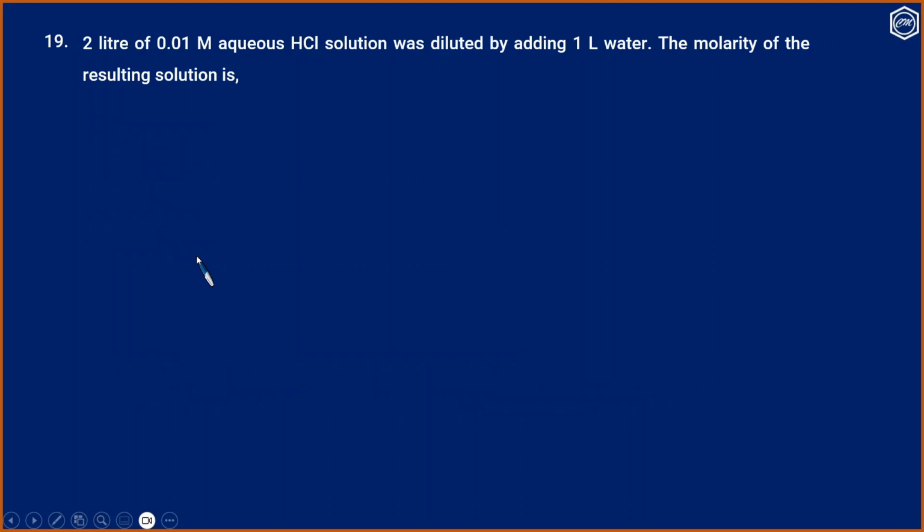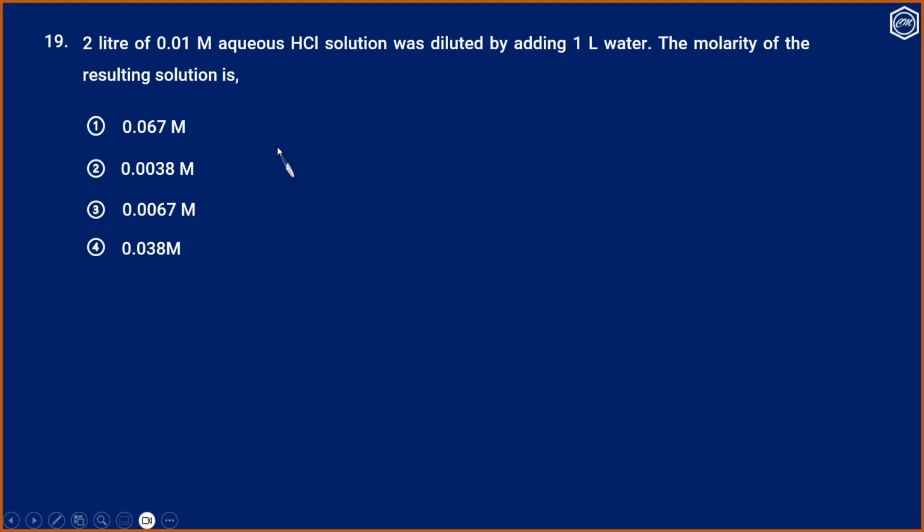Question number 19. 2 liter of 0.01 molar aqueous HCl solution was diluted by adding 1 liter water. The molarity of the resulting solution is: 1) 0.067, 2) 0.0038, 3) 0.0067 and 4) 0.038.